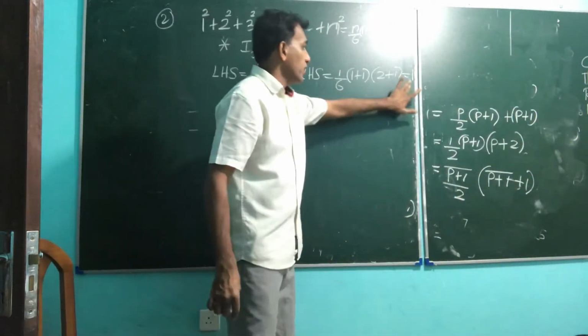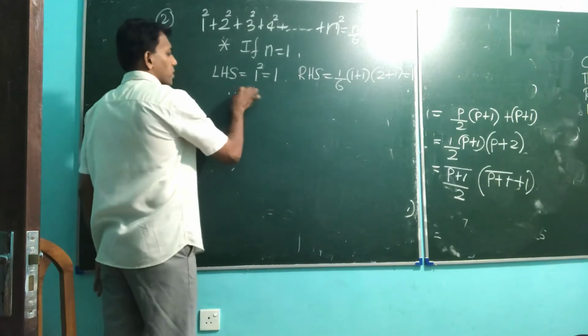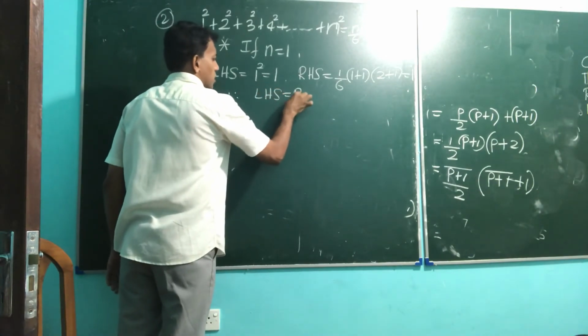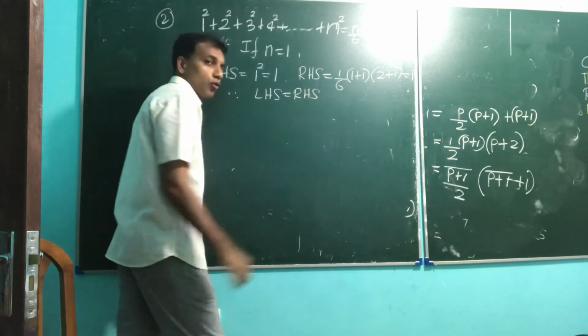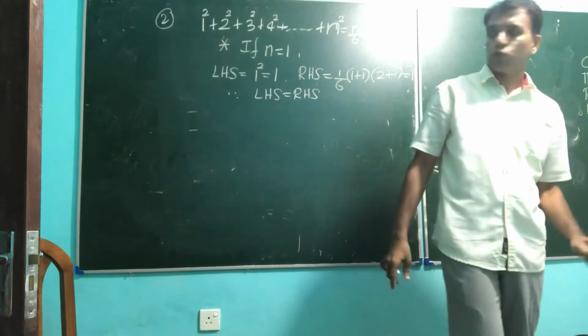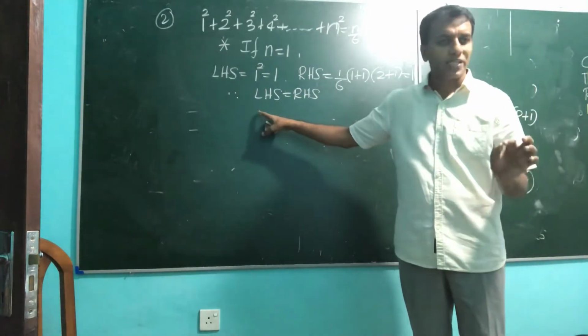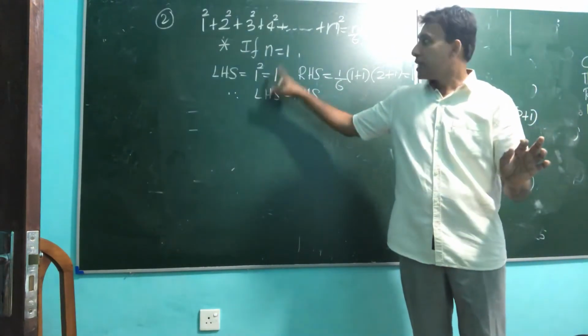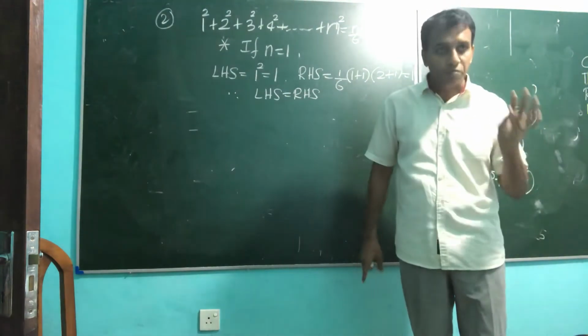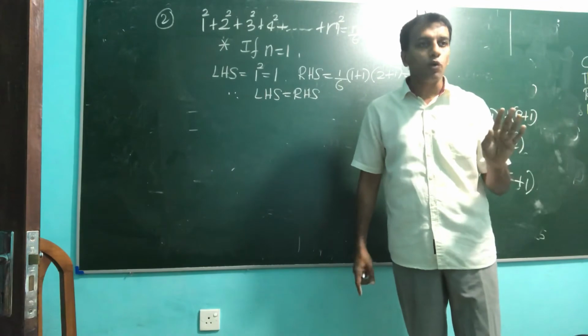So therefore you can say, therefore LHS equal to RHS. Left hand side equal to right hand side. Both sides equal. N is 1 true. Or you can write a word below. Therefore statement true for n equal 1, right?